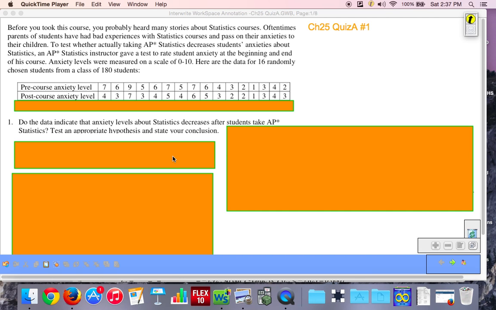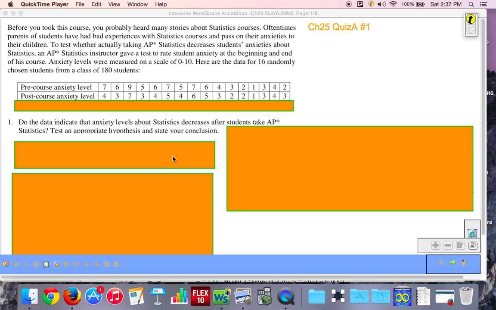Before you took this course, you probably heard many stories about statistics courses. Oftentimes, parents of students have had bad experiences with statistics courses and pass on their anxieties to their children. To test whether actually taking AP Statistics decreases students' anxieties about statistics, an AP Statistics instructor gave a test to rate student anxiety at the beginning and end of his course.